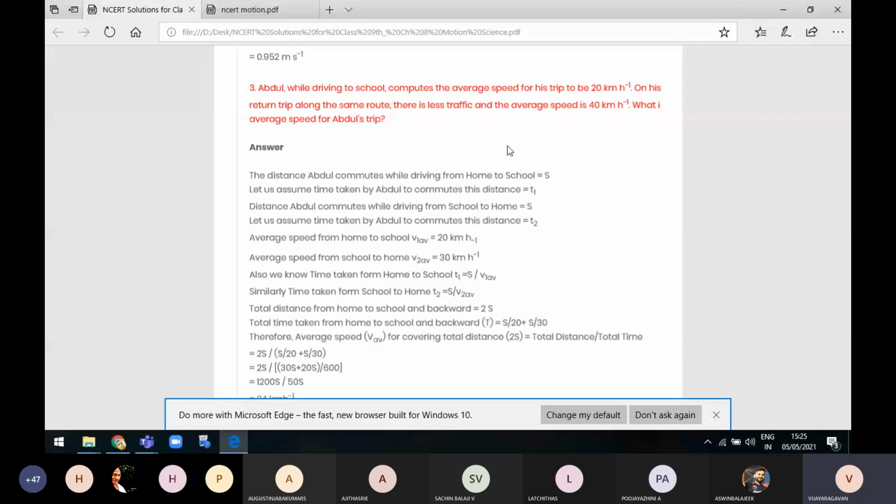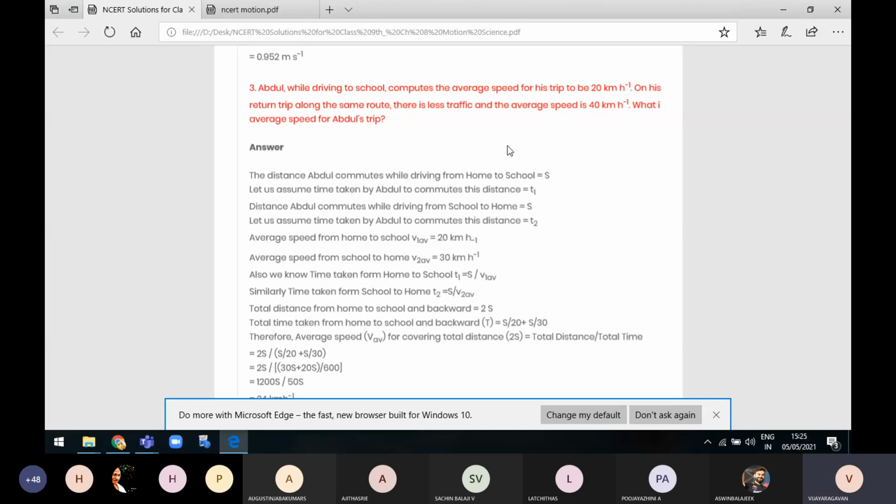Then similarly, while he is coming back from school to home, the time taken T2 is equal to S by V2 average, because S is the same, the distance is the same. The speed is different, we know the speed, so only the time we don't know, because in the morning he is traveling at 20 km speed and in the evening at 30 km speed. So the total distance from home to school and back is not 2S... it is 2S. Why? Because in the morning the distance is S and in the evening the same distance S, so S plus S gives 2S.